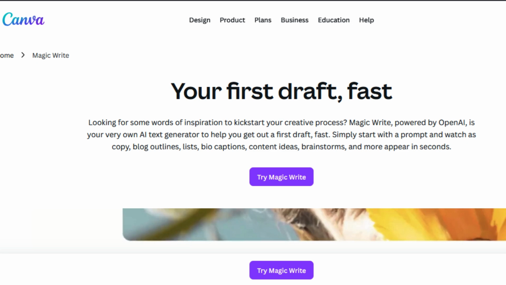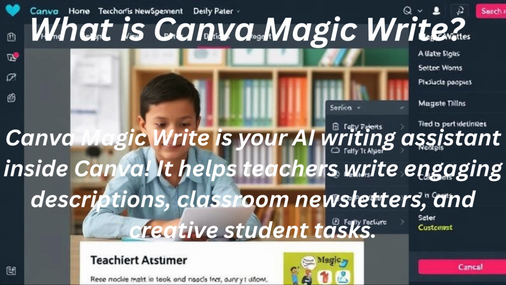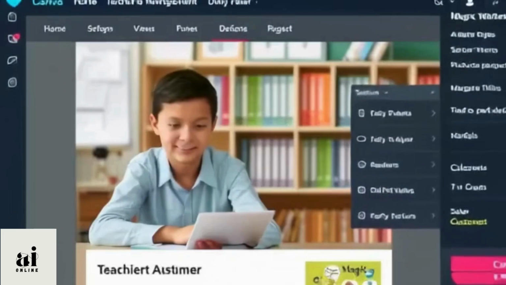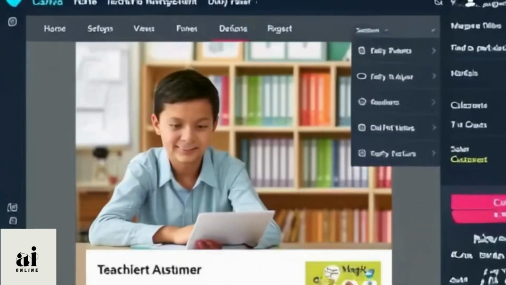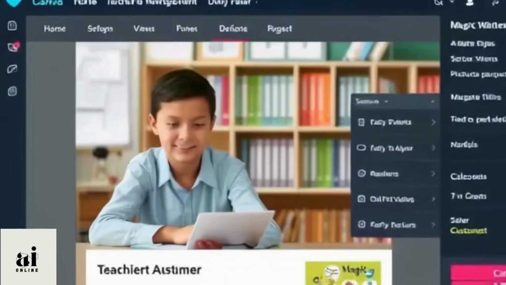Tool number 4, Canva Magic Write. Let's move to Canva Magic Write, a creative writing tool built right into Canva. It helps teachers write descriptions, lesson summaries, and even design engaging classroom materials.